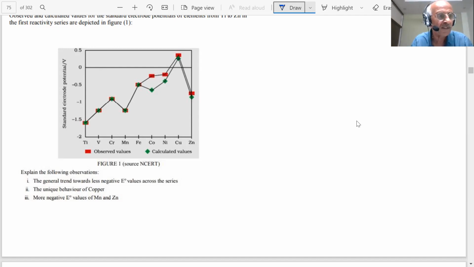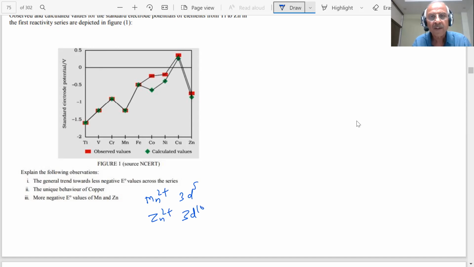And for the more negative E naught values of manganese and zinc, we said this is related to the stability of their configuration. For Mn2+, it becomes 3d5, half filled, which is extra stable, and for Zn2+, it becomes 3d10.